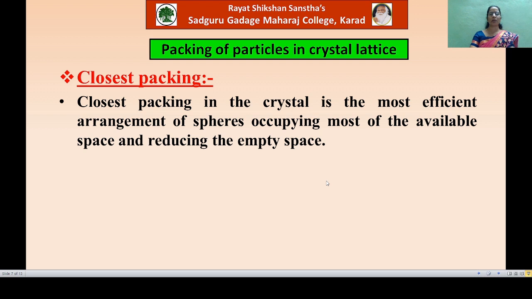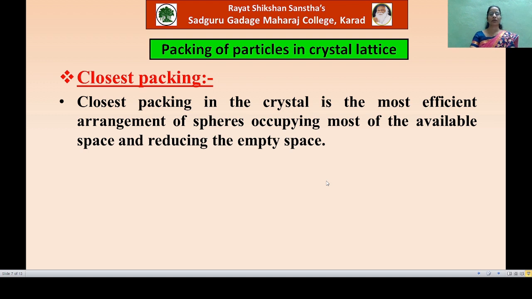Thus here the particles should be arranged in the crystal in such a manner that they will occupy most of the available space, while the empty space which remains unoccupied should be minimum. Then and only then we can say that the packing of the particles in the crystal is a closest packing.